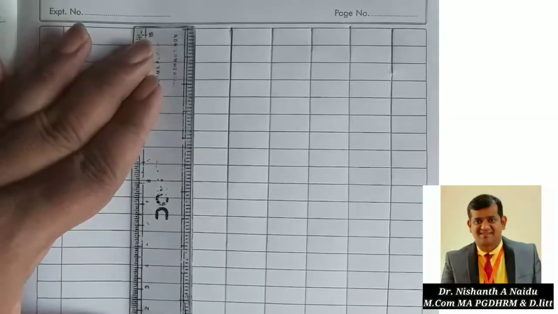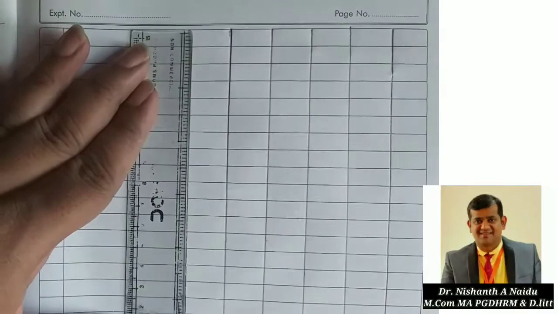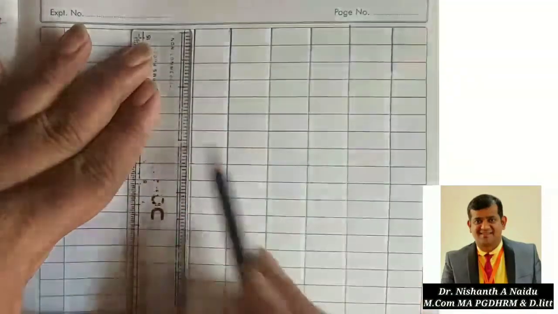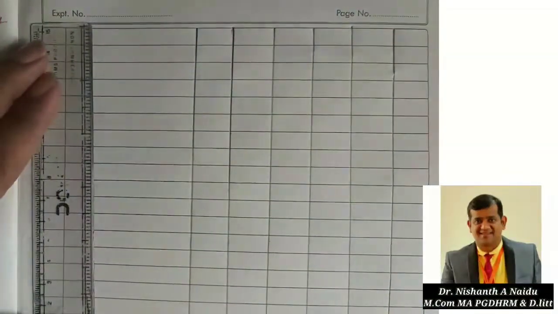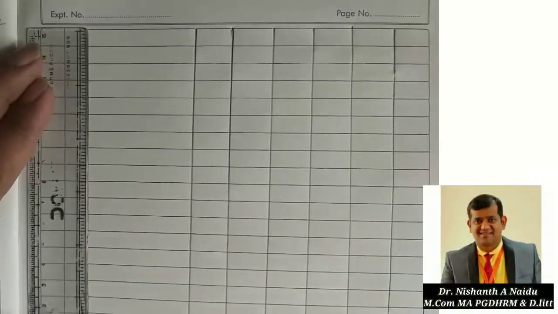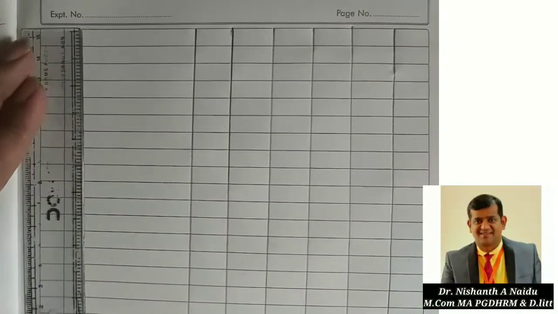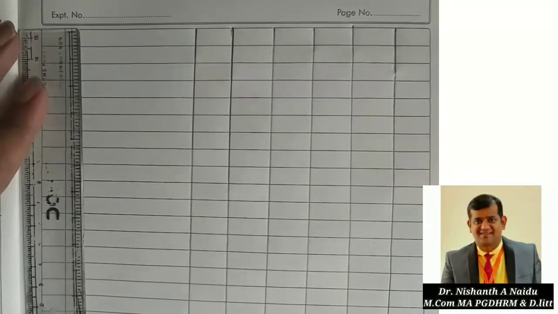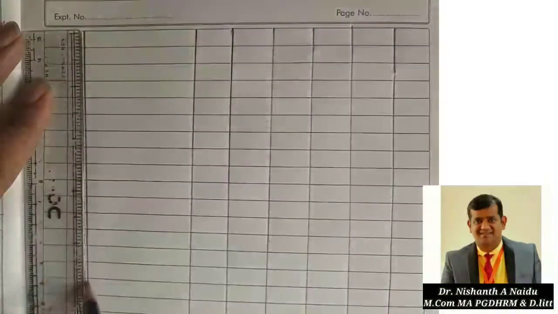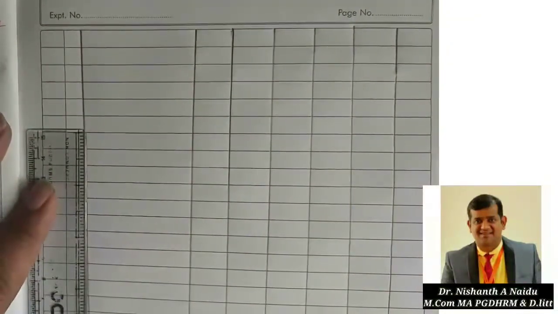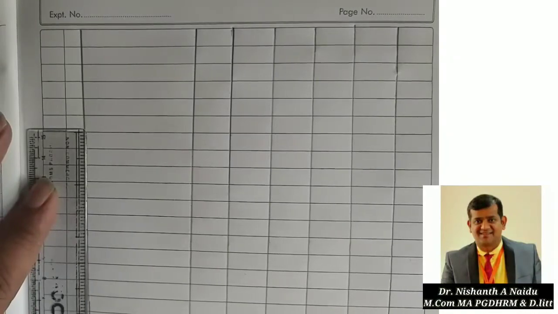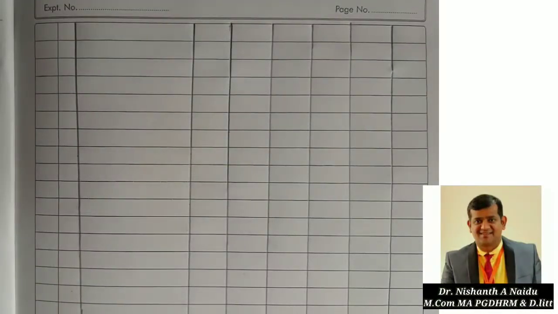Then 1 column, then we'll have 1 more column here. Okay.